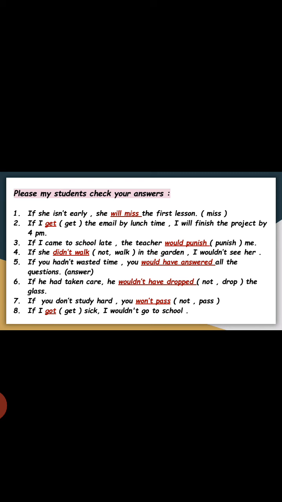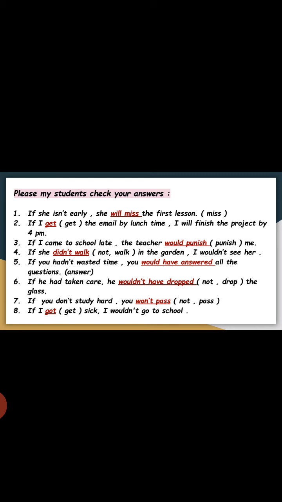Number 2: If I get the email by lunchtime, I will finish the project by 4 p.m. Look at the main clause part. Will finish, will plus verb infinitive. So the if clause part must be simple present, get.